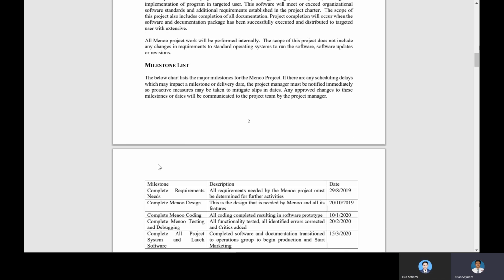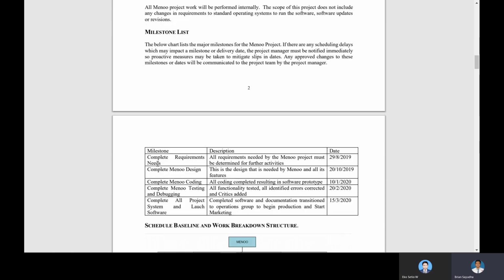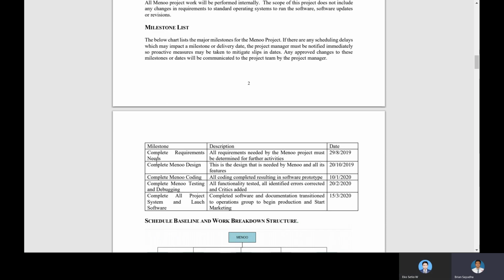And this is the milestone list. The chart below lists the major milestones for the Menoo project. As you can see, the first milestone is to complete the requirement needs. All requirements needed by the Menoo project must be determined for further activities. And then complete the Menoo design. This design is needed by the Menoo and all its features.